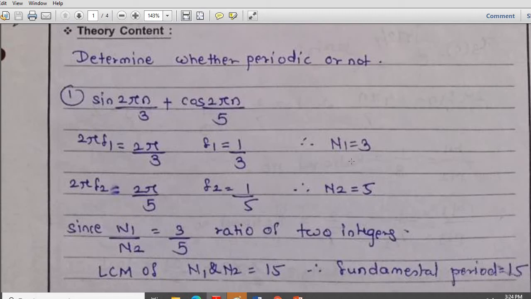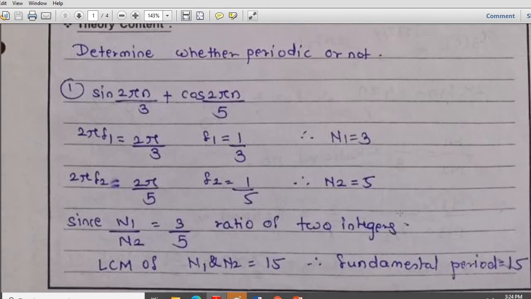I am considering discrete time here. We will consider some discrete-time as well as continuous-time examples, and at present I am taking an example of discrete time. So N2 is equal to 5. Now if you take the ratio N1 upon N2, it is 3 by 5, or N2 by N1 is also allowed. So this is a ratio of two integers, and therefore the fundamental period is its LCM. So 3 into 5 comes out to be 15.